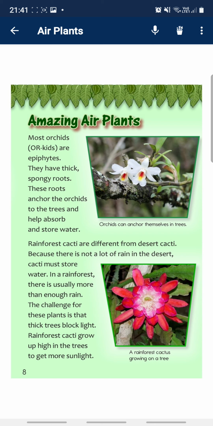Rainforest cacti are different from desert cacti. There is not a lot of rain in the desert, so cacti must store water. In a rainforest, there is usually more than enough rain. Then the challenge for these plants is that thick trees block the light. Rainforest cacti grow up high in the trees to get more sun.